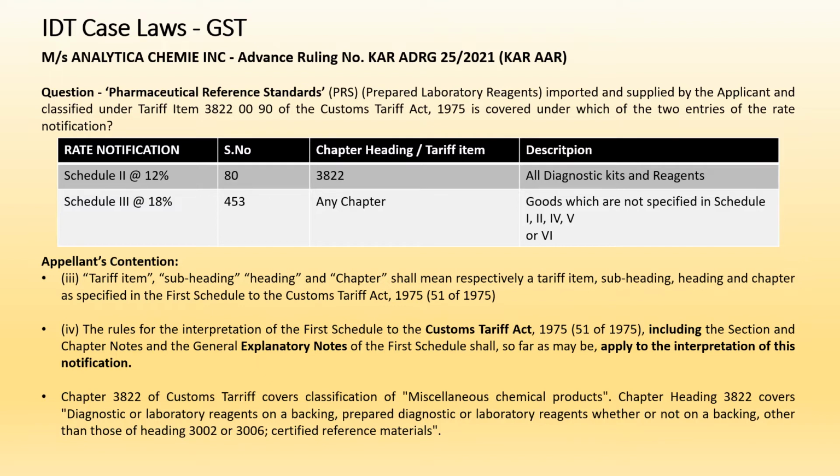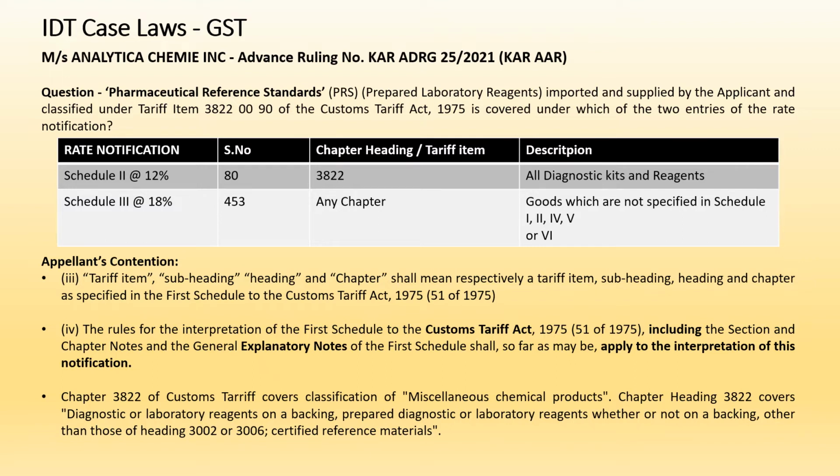Here the appellant contends that the rate notification, 1/2017, has the reference that tariff item, subheading, heading and chapter, the terms used in that notification shall respectively mean a tariff item, subheading, heading and chapter as specified in the first schedule of the Customs Tariff Act. Similarly, there is also an explanation which says that the rules of interpretation applicable to the Customs Tariff Act and the explanatory notes in the Customs Tariff Act should also be applicable when interpreting the GST rate notification.